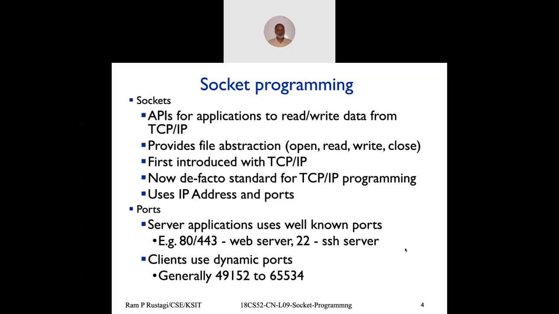The port number is a 16-bit field, and 16 bits means the maximum value could be up to 65K. Port numbers 1 to 1023 are reserved for well-known applications, and those can only be used by applications which have administrative privileges, or what is called root privileges. Anybody else can use the others, but in general, clients which are not providing any service probably use port numbers from 49,000 to 65,000.